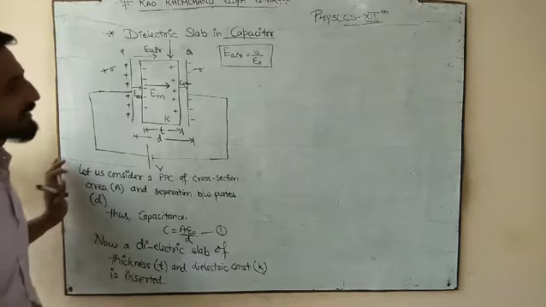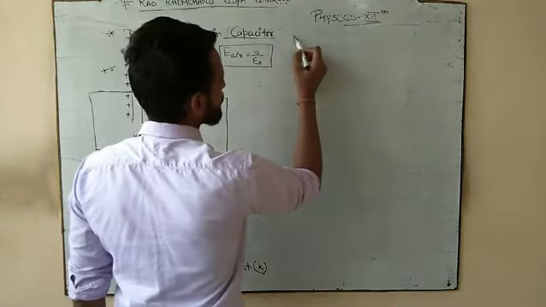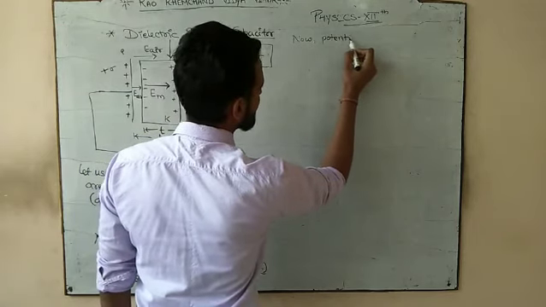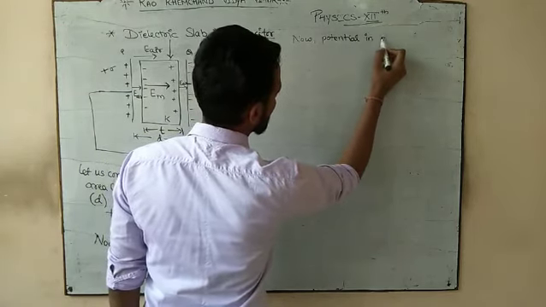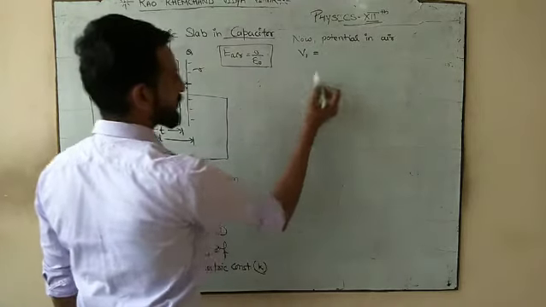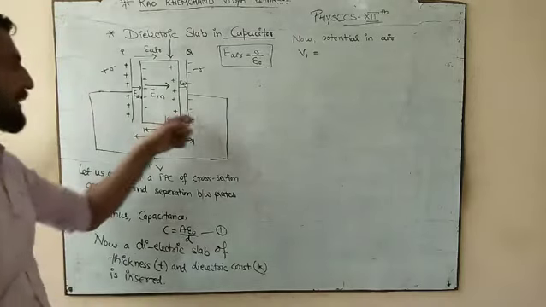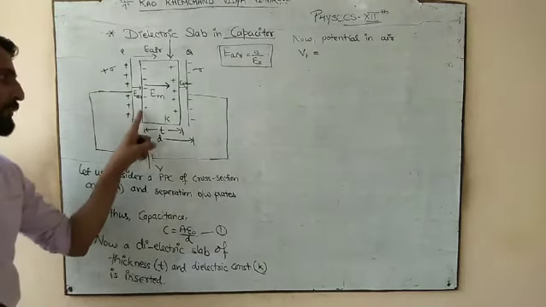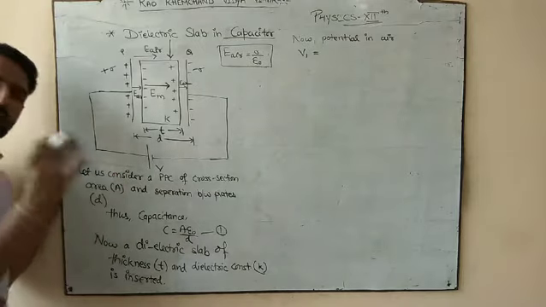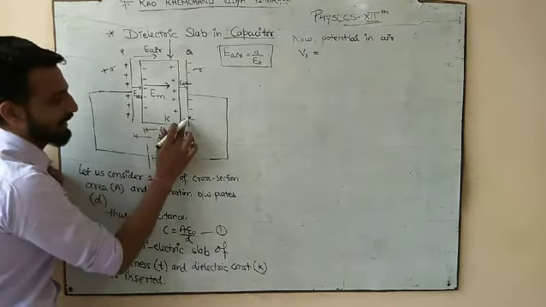So let's start working on this. Now, potential in air. Let's suppose the potential in air is V1. Let's read air first, the air which is in between the plates. So the plates have the air space left between them, this one and this one.